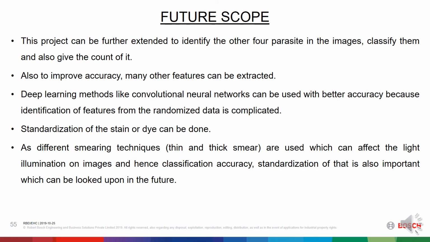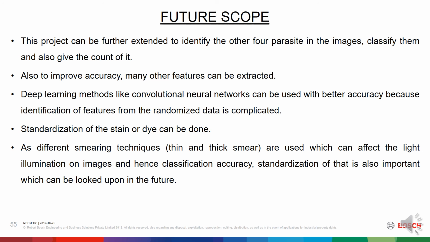Future scope. This project can be further extended to identify the other 4 parasite types: Plasmodium falciparum, Plasmodium malariae, Plasmodium ovale, and Plasmodium knowlesi in the images, classify them, and also give the count of them. Also, to improve the accuracy, many other features can be extracted.